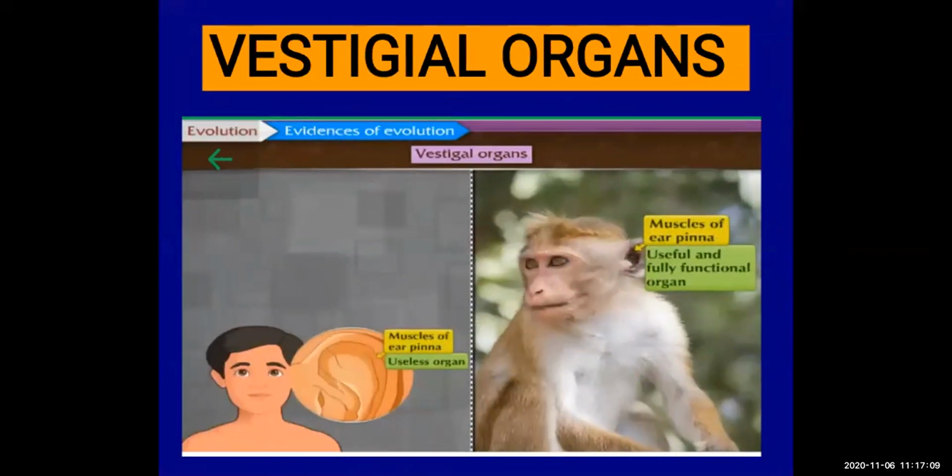Next, muscles of the ear pinna. You are not using your ear pinna. It is there, but you are not using it. It is useless. It is a vestigial organ. But the same ear pinna is useful and fully functional for monkeys. They move it while they are listening.